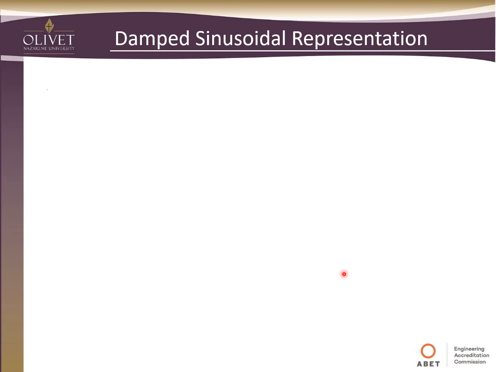So in the real world, we don't see perfect sine waves. If you were to transmit a sine wave from wherever you are, and someone in Chicago or New York received it, it's not going to look exactly the same as what we sent. The reason for this is because the sine wave is dampened. And so this is what the equation looks like, how we take that into account.